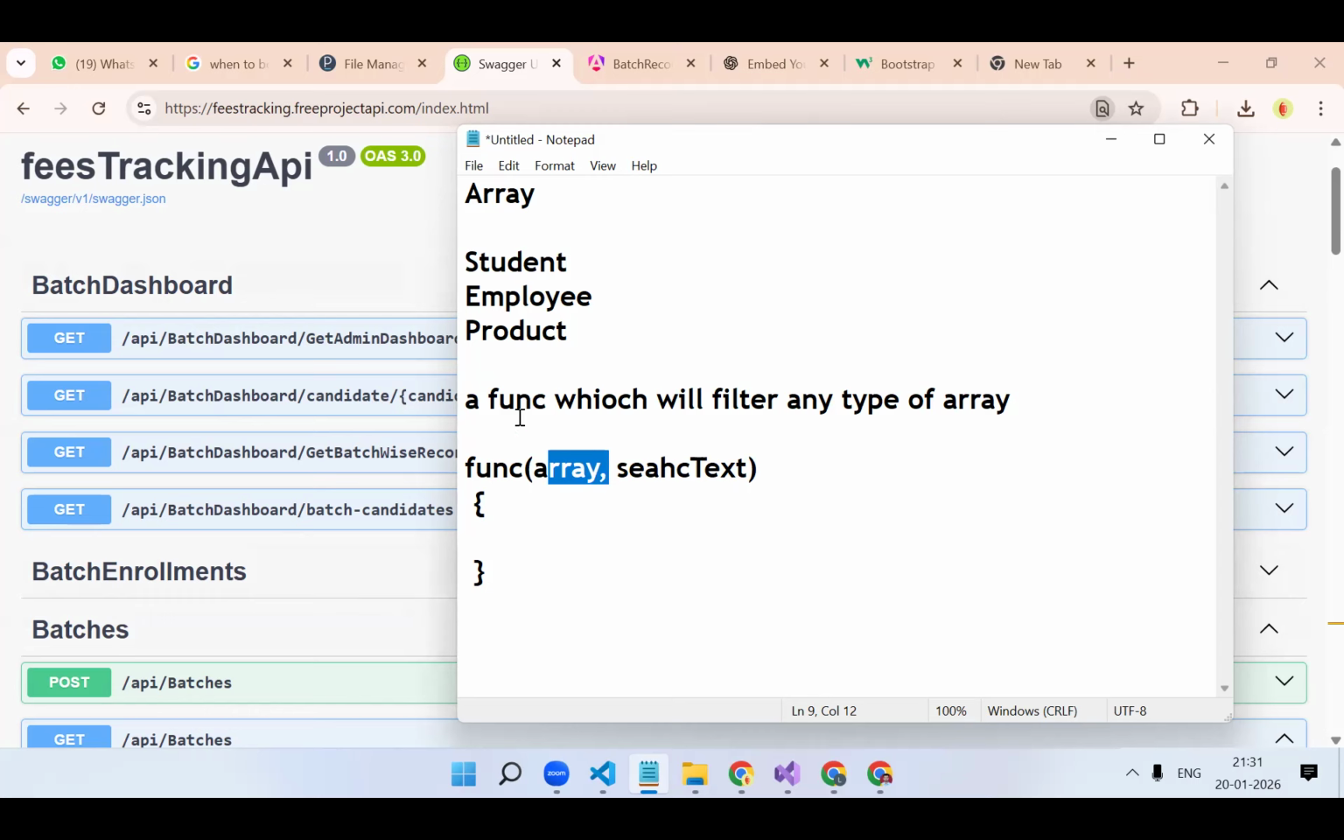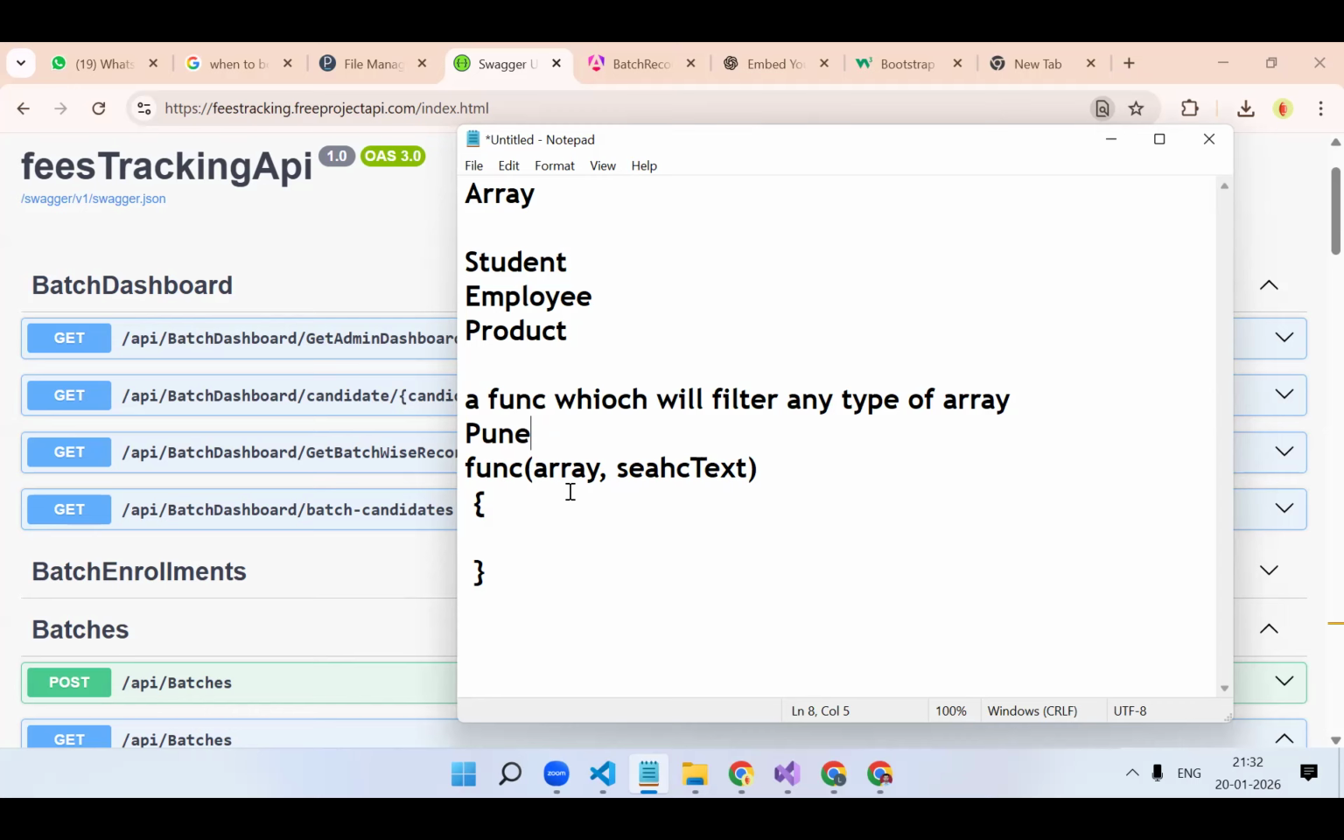Now, whatever the array, your array can be anything. Your function should not be specific to any particular array, either student or employee. It should be generic. It should be dynamic. Whatever array I pass and the search text, let's say if I pass the student array and if I pass Chetan over here, and in my array, what are the properties you have? Let it be name, full name, first name. If Chetan is there, that record should get filtered out. If I pass Pune in the search text, and in my array I have a city property and in that city property I have Pune, so that record should get returned.